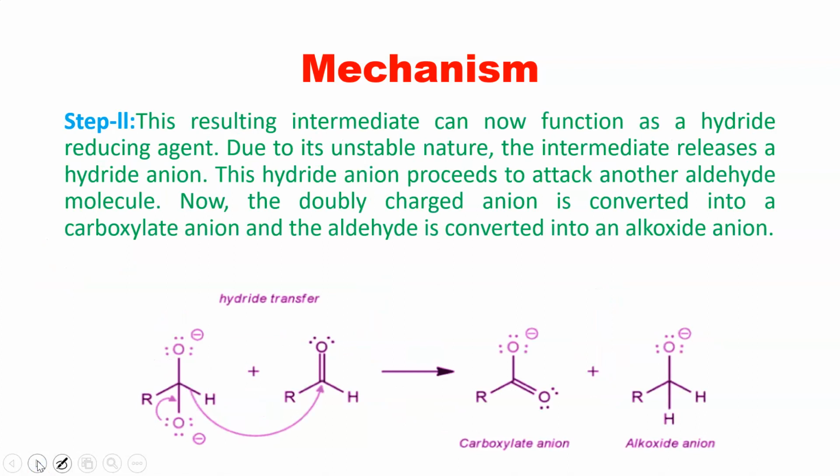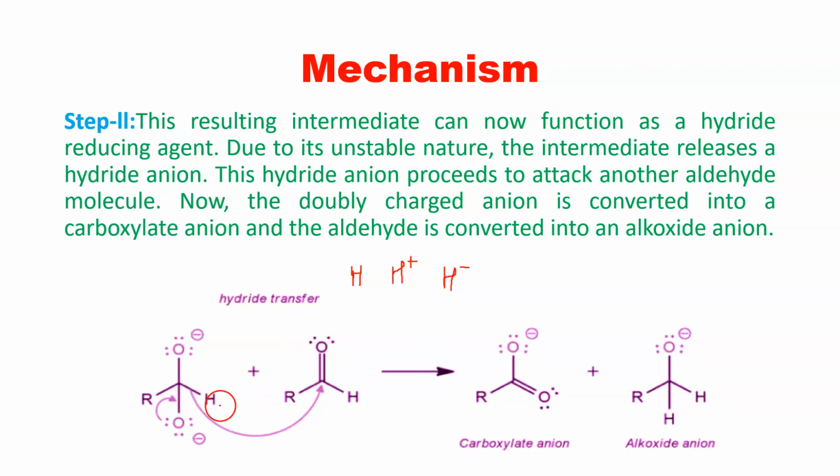After that, in the second step, there is hydride ion transfer. So this step is said to be a hydride ion transfer. And why is it said to be a hydride ion transfer? So remember that when we see this kind of hydrogen, it is a normal hydrogen, but when we see such hydrogen with an electron deficient center, it is said to be a proton. But when we see a hydrogen with a negative charge, it is said to be a hydride ion.